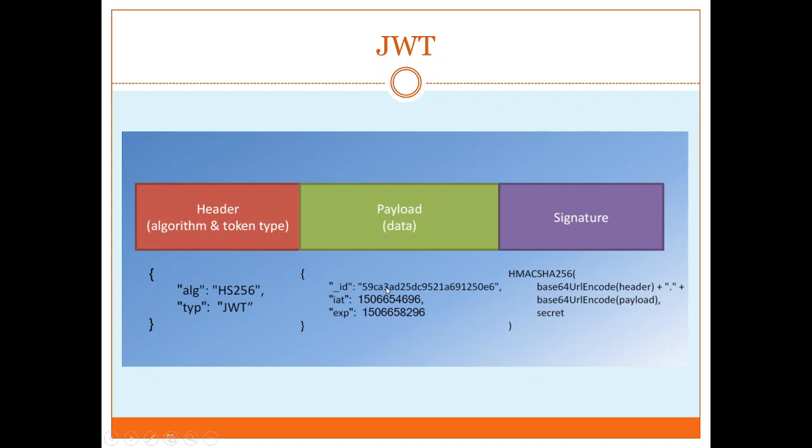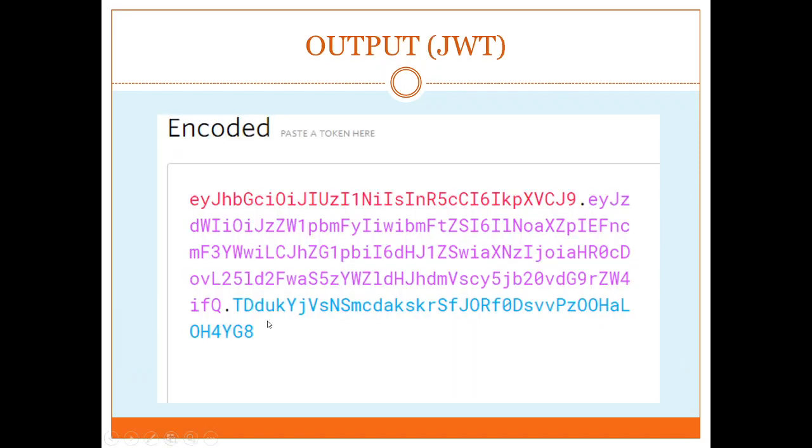Header, payload, and signature. This information will be converted and hashed, and the string that will be provided back to you by the server will look just like this. It has two dots in it. This is the header part, payload part, and the signature part. So this is what a JWT, a JSON Web Token, looks like in your browser or in your local storage.